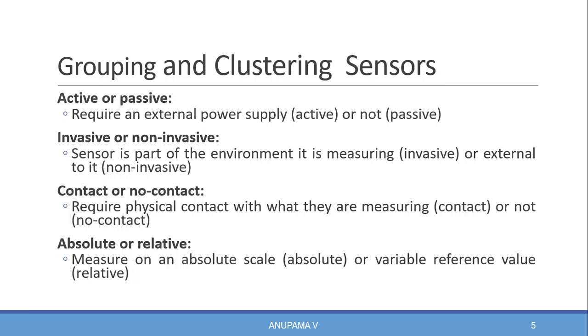Next group is absolute or relative. This is based on the measurement type. If the sensor measures on an absolute scale, then they are absolute sensors, or if they measure based on a reference scale, then it is called a reference or relative sensor.